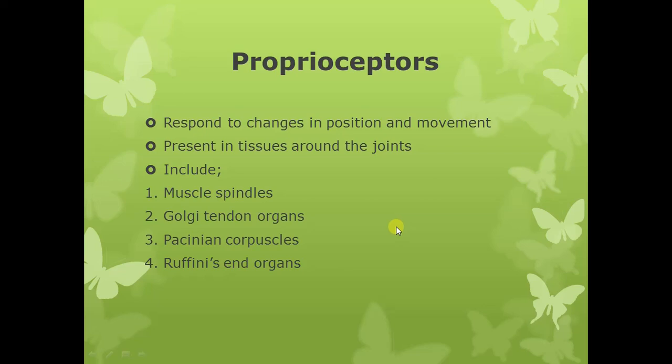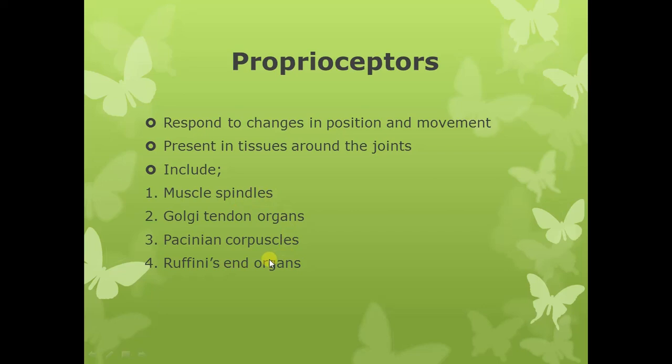Then the fourth type of receptors are the proprioceptors. Now proprioceptors are basically interoceptors, and they respond to changes in position and movement, so they are called proprioceptors. And these are present in the tissues around the joints. Proprioceptors include the muscle spindles, Golgi tendon organs, Pacinian corpuscles, and Ruffini's end organs. So these are different types of proprioceptors.